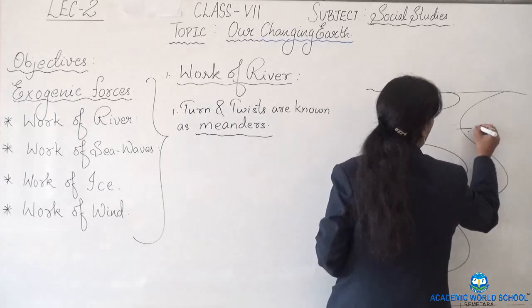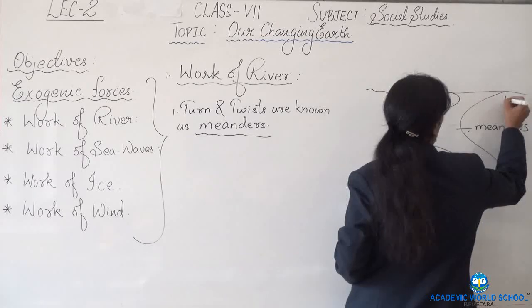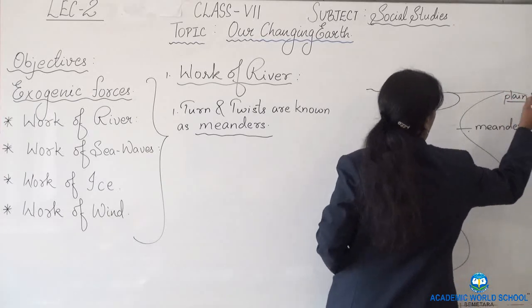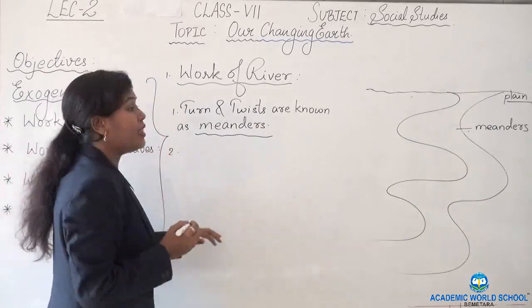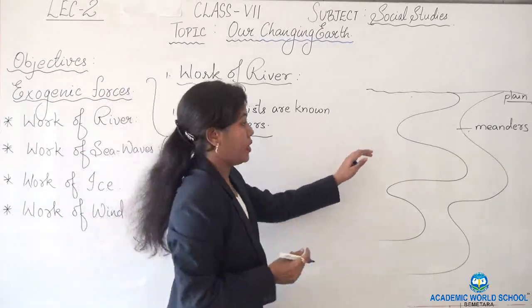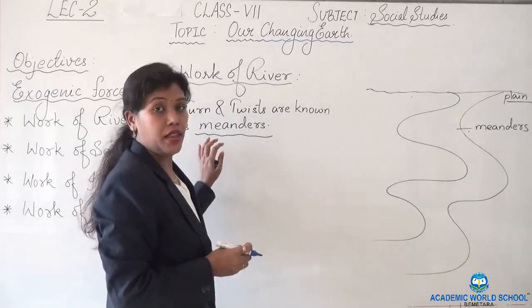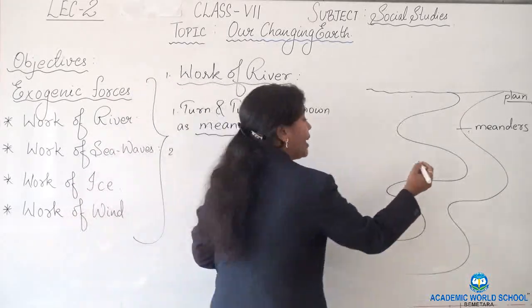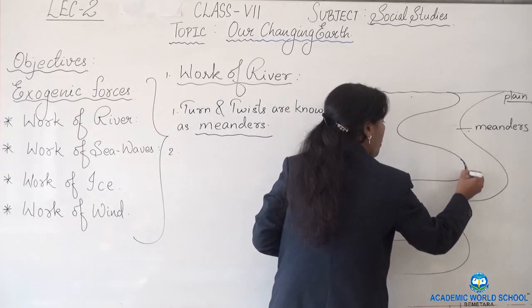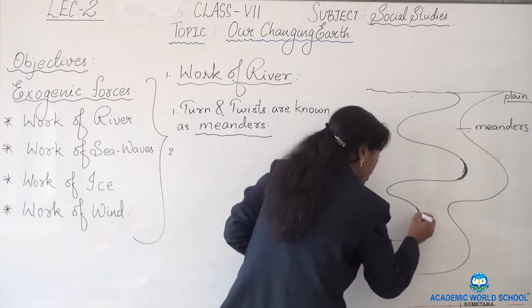Now, when these turns and twists continue with erosion and deposition, they form loop-like structures.